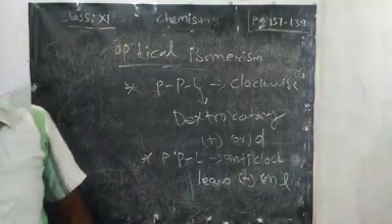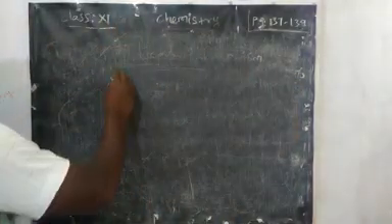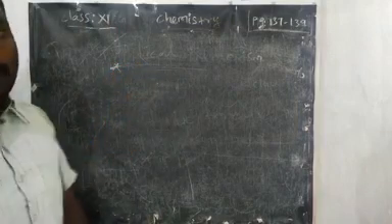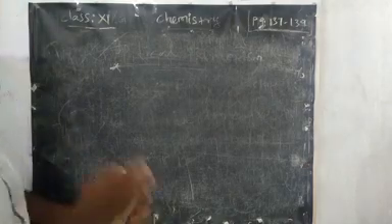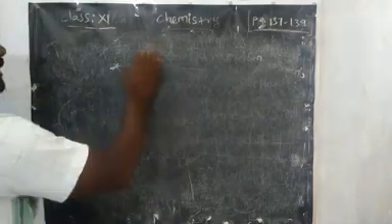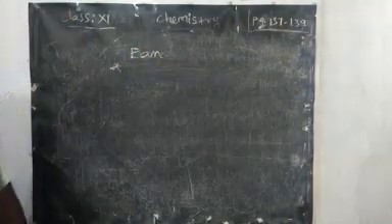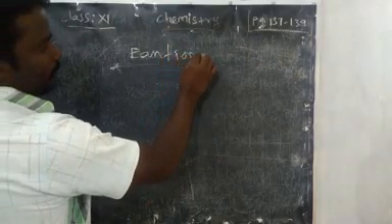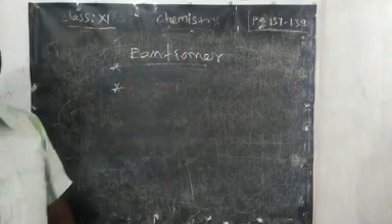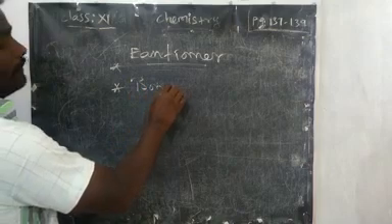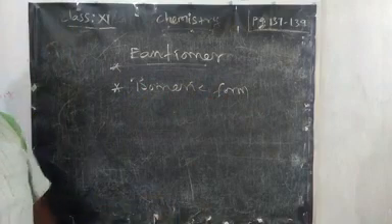Then, enantiomers. What are enantiomers? If you take some organic compound, it has a non-superimposable mirror image. If you take the mirror image, it does not coincide. So enantiomers means a same organic compound may have isomeric forms. Isomeric forms mean the same molecular formula but different structure.